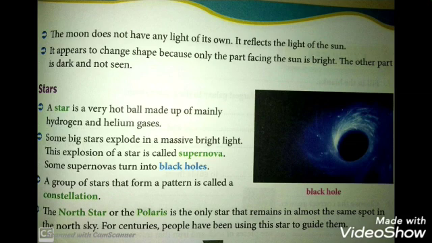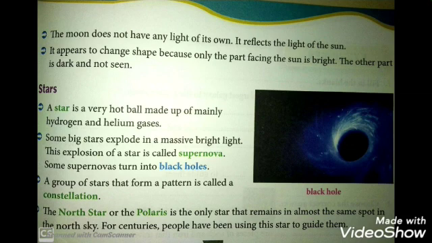See students, here is the image of a black hole. Are you able to see? Yeah, see that there is an image of a black hole. A group of stars that form a pattern is called a constellation. So now what is a constellation? A constellation is a group of stars that form a pattern.